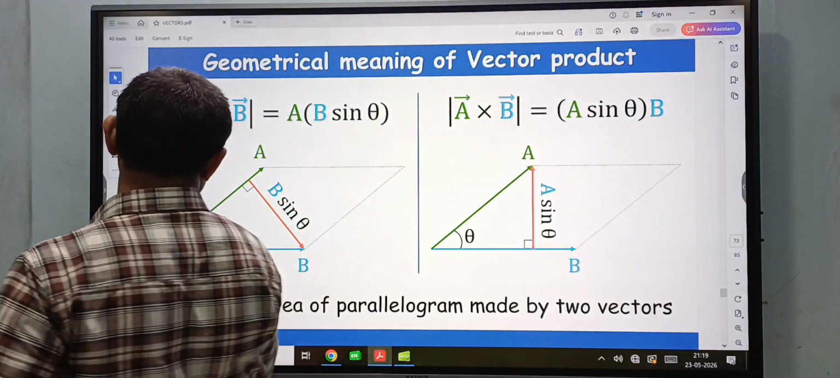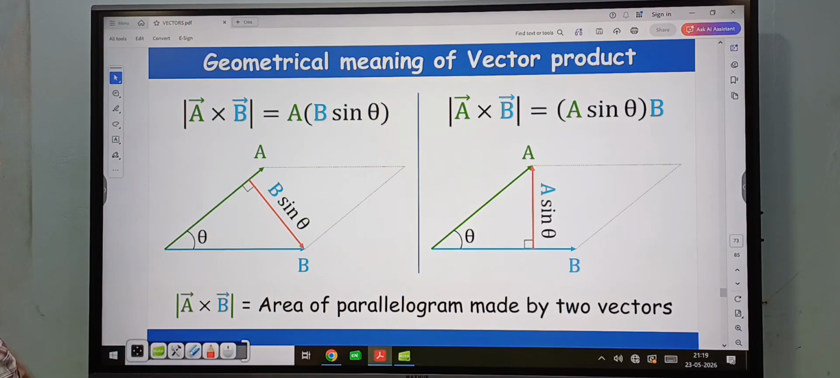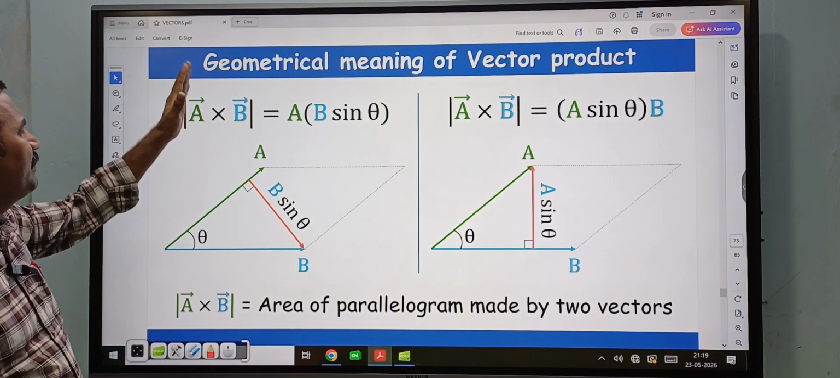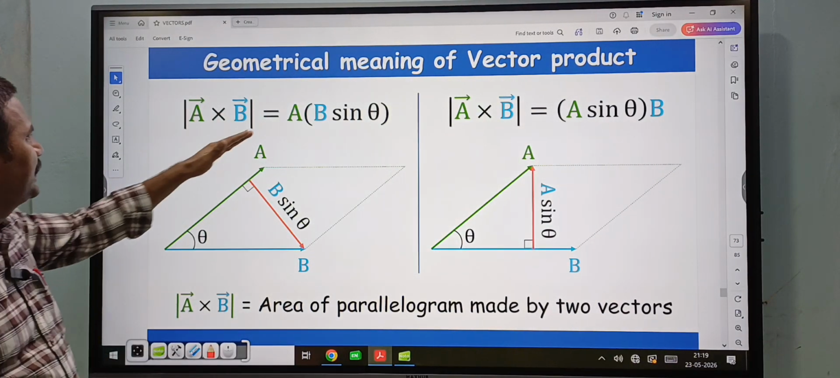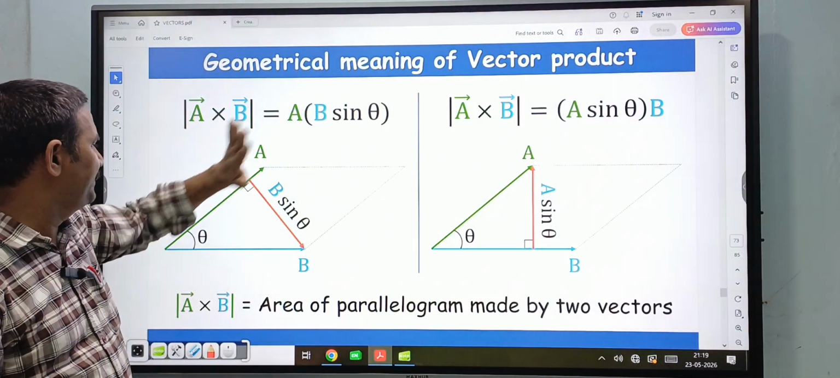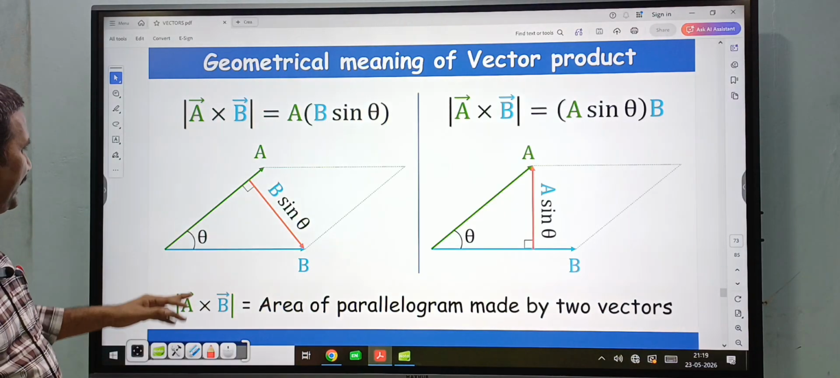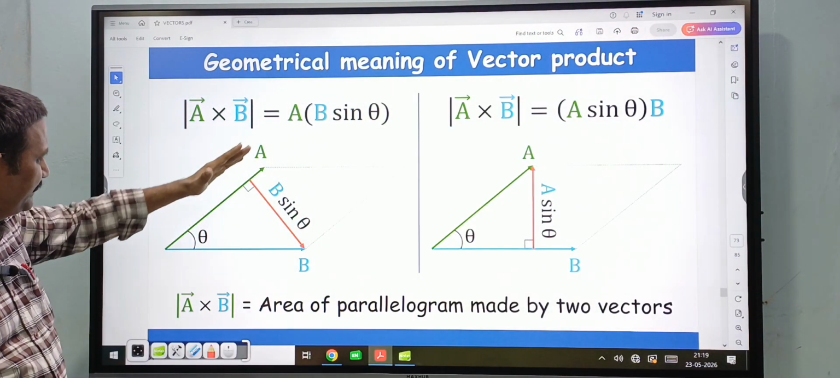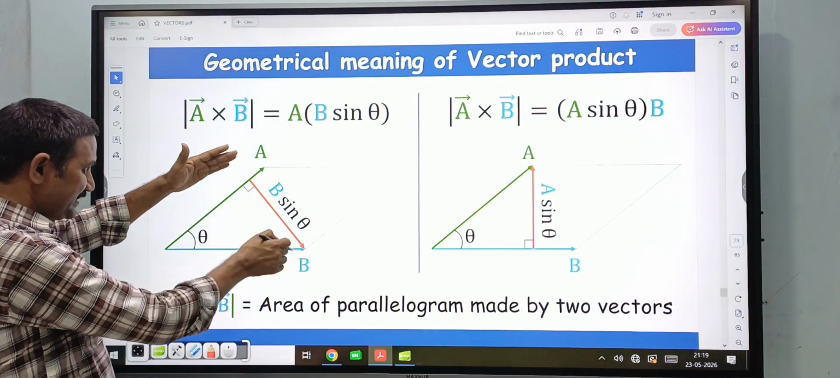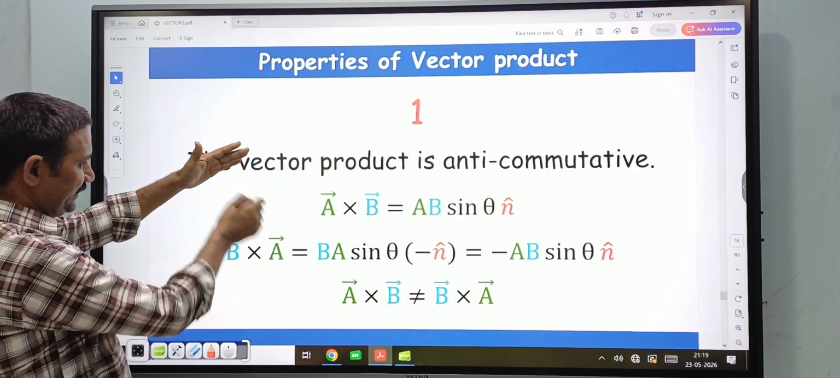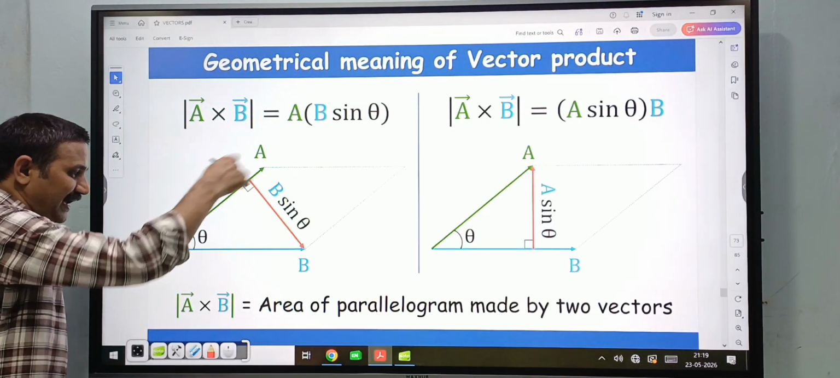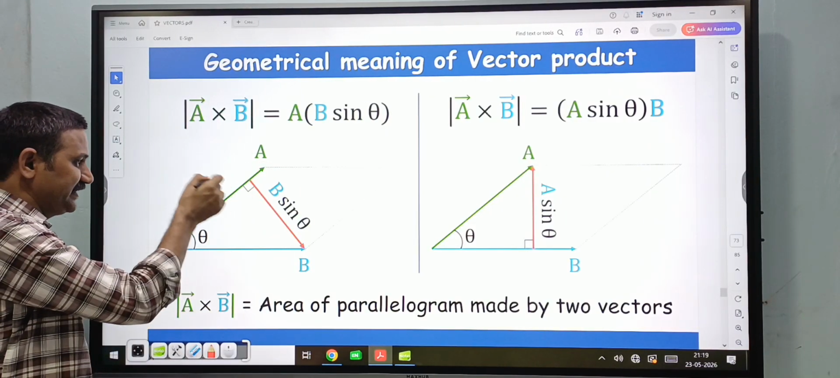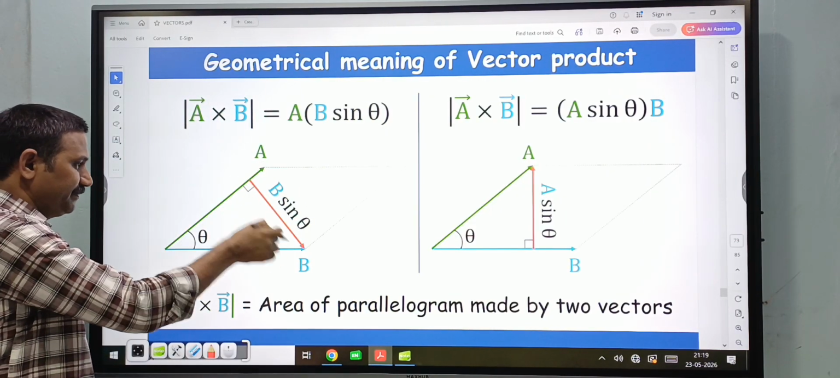So here this is A bar and this is B bar. Then what is mod A? Mod means only magnitude. That is A into B sin theta, AB sin theta. So here this is A and this is B. What does this represent? This is B sin theta. In the case of this parallelogram, this is the base and this is the height. So A into B sin theta.